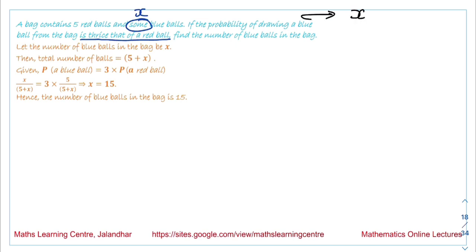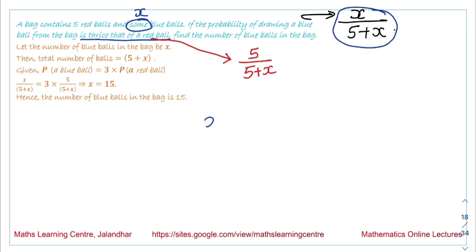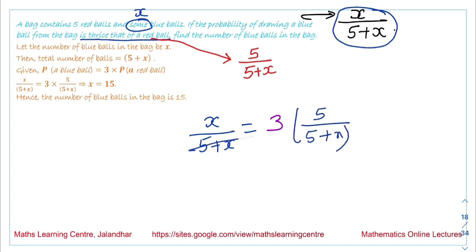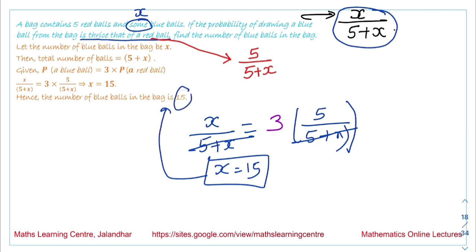The number of blue balls is X. The total number of balls is 5 plus X. The probability of drawing the red ball is 5 over the total number of balls. What is given to us is that the probability X upon 5 plus X is equal to 3 times 5 over 5 plus X. 5 plus X gets cancelled. So what we are left with is X equals 15. That is the number of blue balls in the bag, 15.